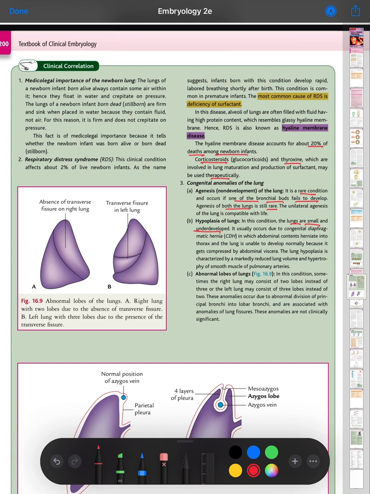Abnormal lobes of the lung. Sometimes the right lung may consist of two lobes instead of three, or the left lung may consist of three lobes instead of two. These anomalies occur due to abnormal division of the principal bronchi into lobar bronchi, and are associated with anomalies of the lung fissures. These anomalies are not clinically significant.